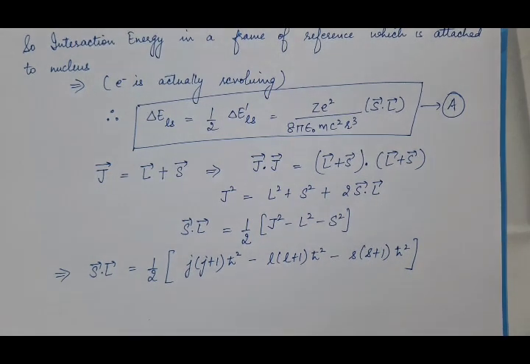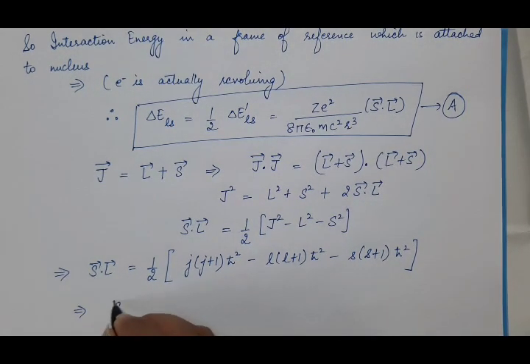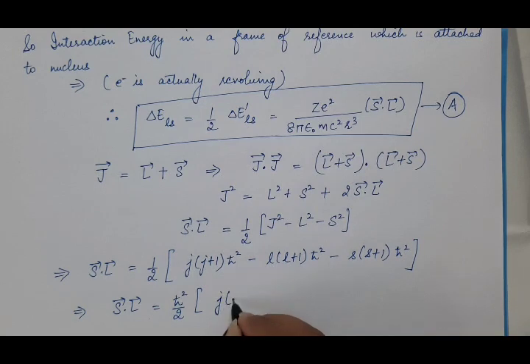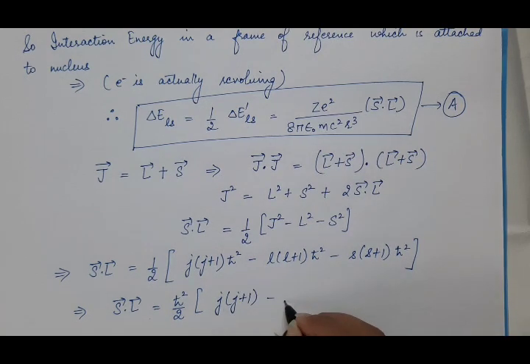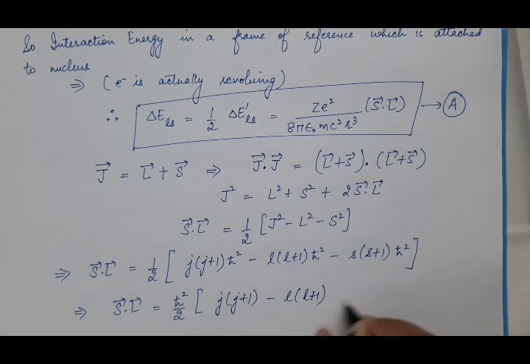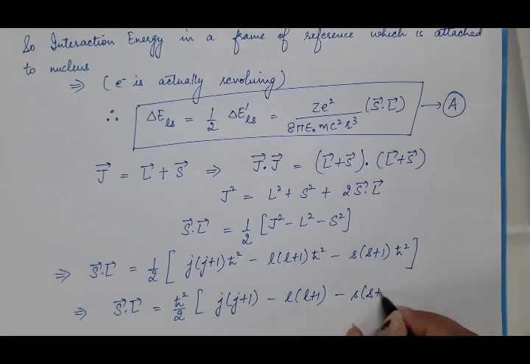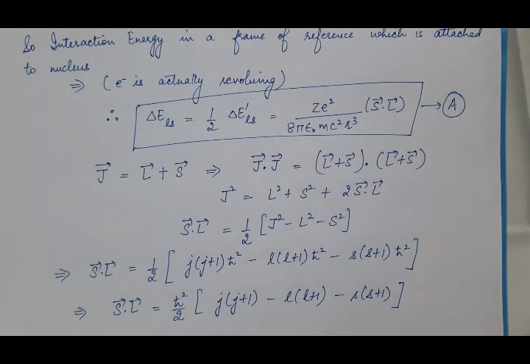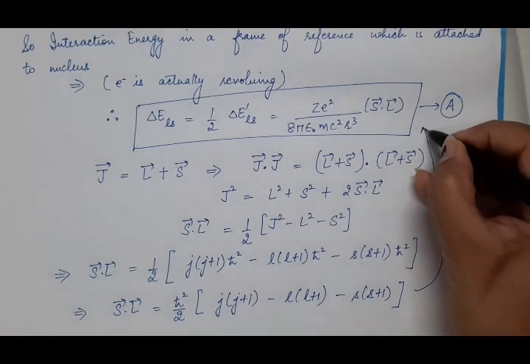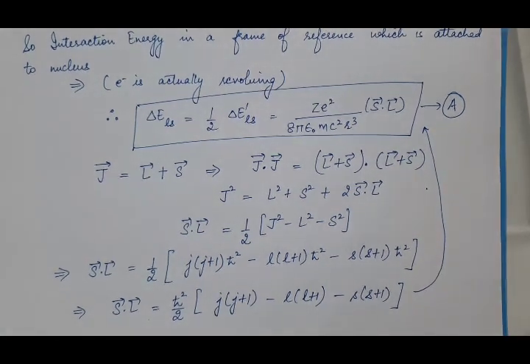So take this h cut square common and you will get the value of the dot product of S vector with L vector, and it is equal to h cut square by 2 times J(J plus 1) minus L(L plus 1) minus S(S plus 1).